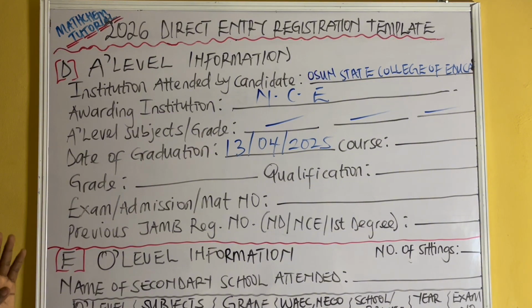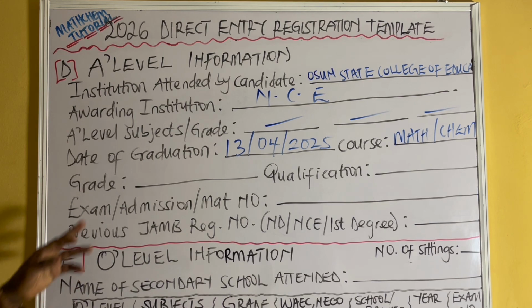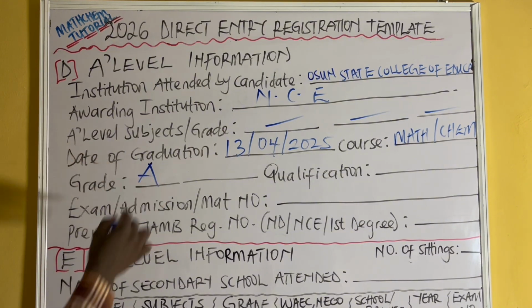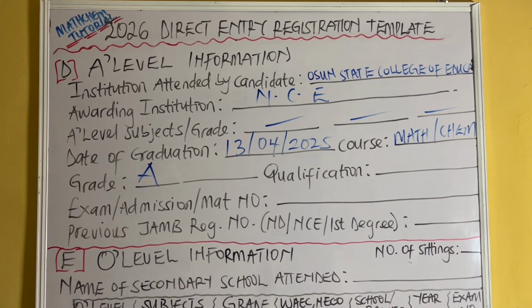So that is 13th of April 2025. The date of graduation will be shown on your results, irrespective of any of the A-level you did. And the course you study, let's say you study mathematics and chemistry, if you are an NCE student, and the grade, for this grade now, the grade is going to be A. That is grade A. For those who are JUPEB, IJMB, Cambridge, they don't need to write any grade here again.